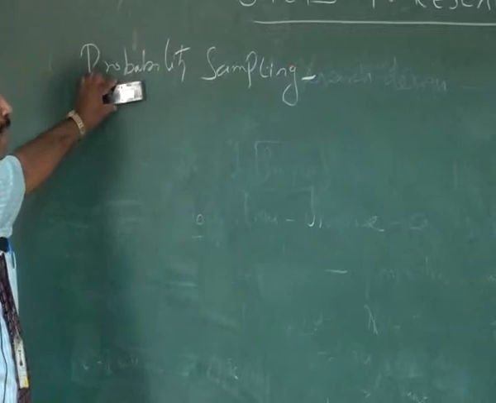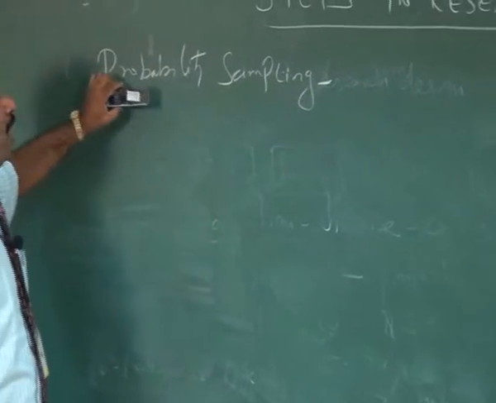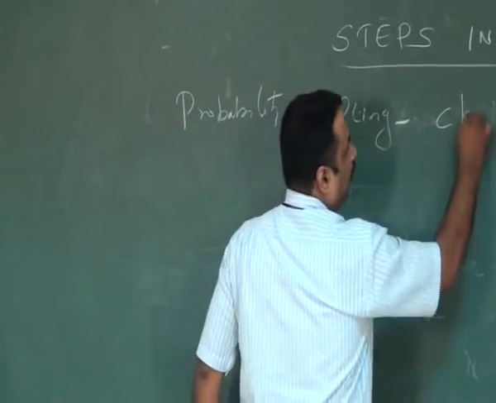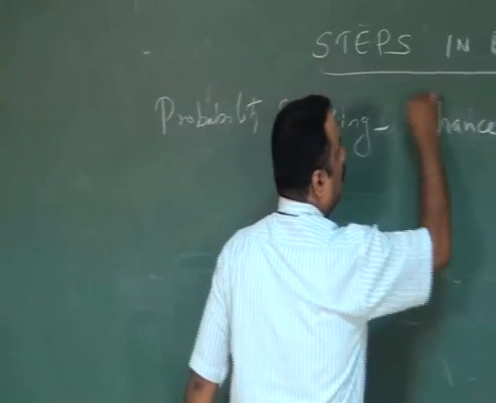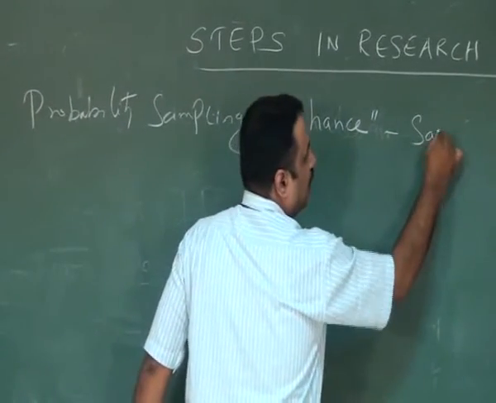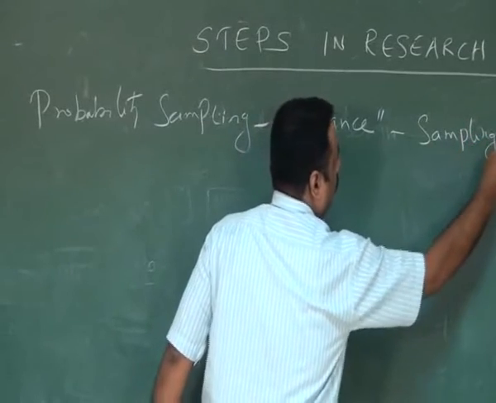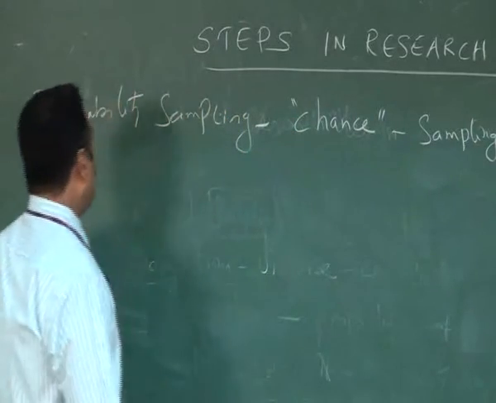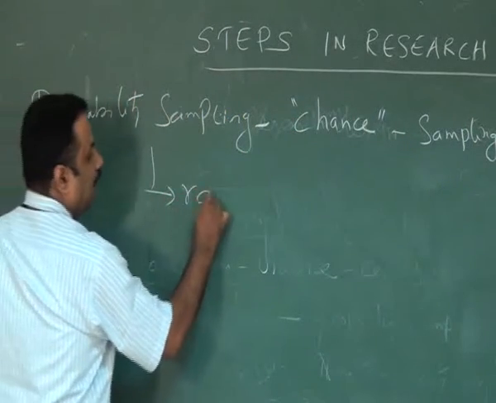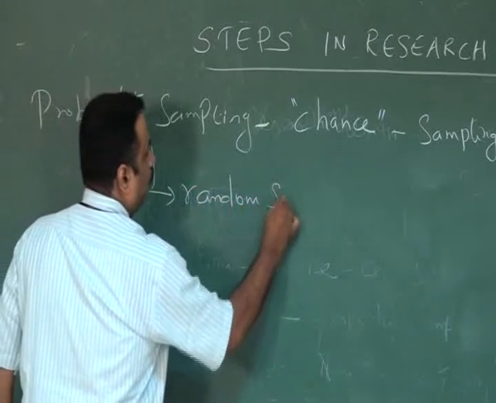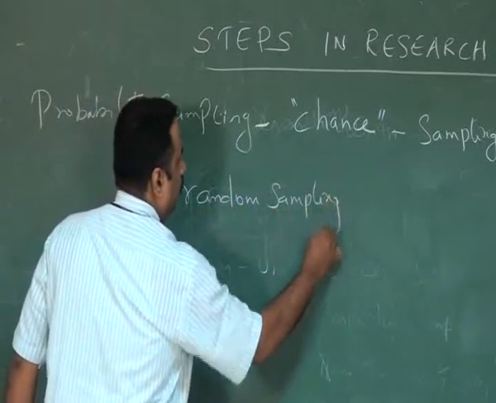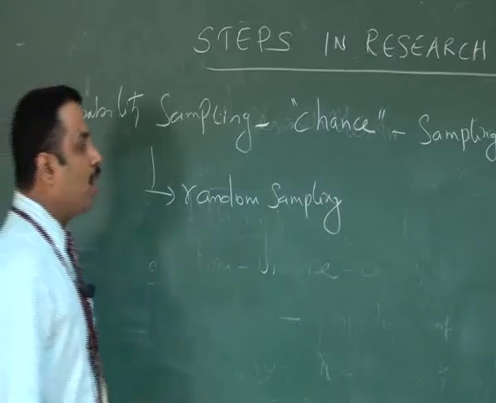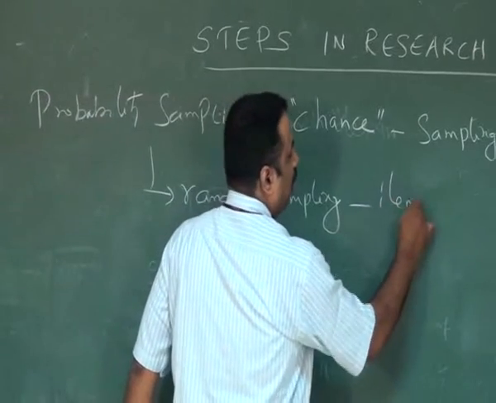Probability sampling means all the items are going to be included, and they are going to get equal chances to be included in the sampling method. So what methods are available under probability sampling? The first one is random sampling. The name itself explains what this type of sampling is. It is random sampling. So all the items are going to be selected randomly.